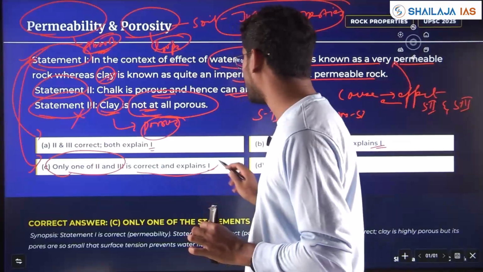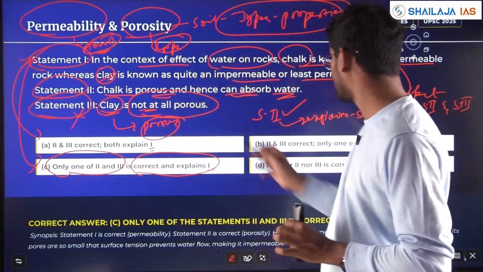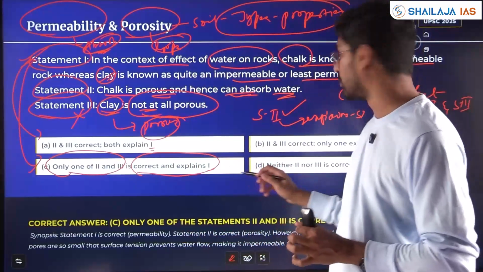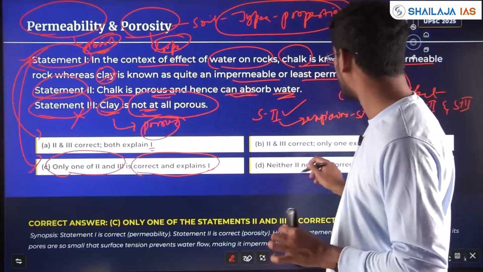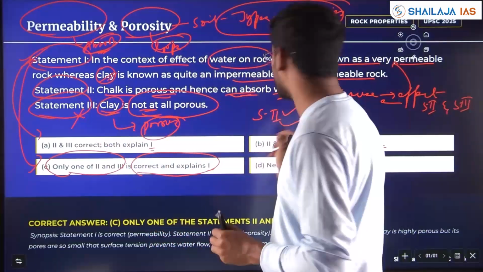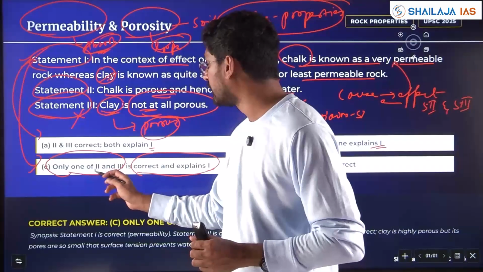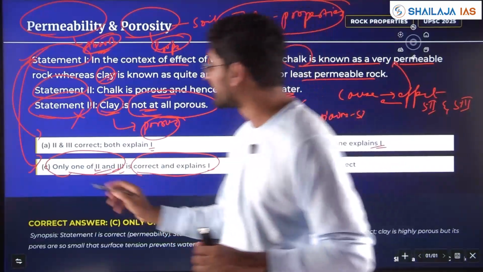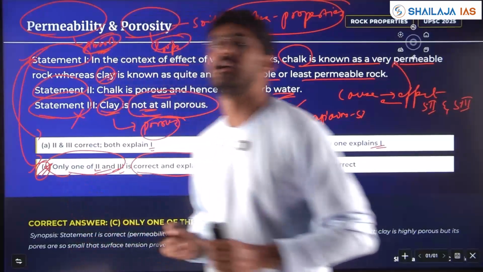And it explains 1. If it did not explain 1, then the option would be neither 2 nor 3 is correct, because 2 would be wrong. Here, statement 2 is correct and it is explaining statement 1. So only one of 2 and 3 is correct and it is explaining statement 1 is the answer.